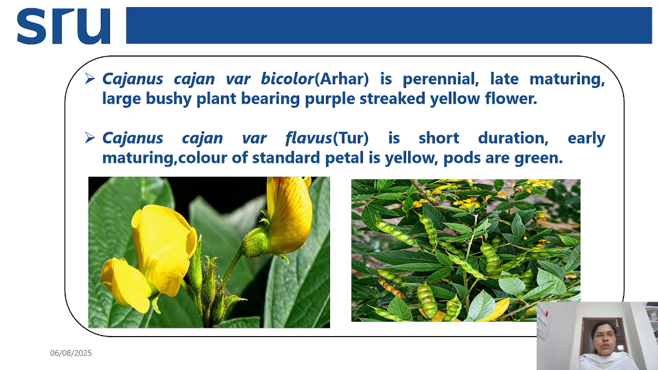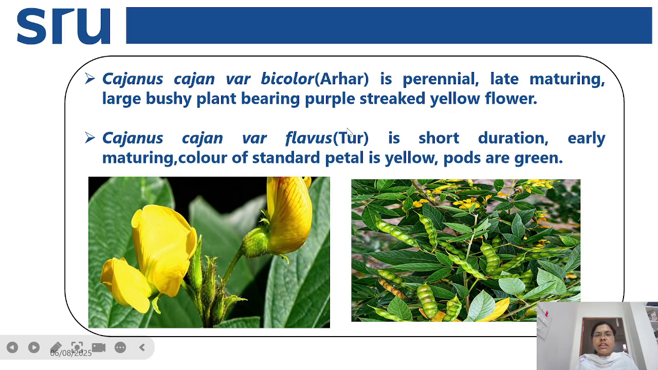So these are the two varieties present in red gram, that is Arhar and Tur. Here Arhar is Cajanus cajan variety bicolor, and Tur is Cajanus cajan variety flavus. So here you can see the difference between Arhar and Tur. Arhar is a perennial, whereas Tur is a short duration variety; Arhar is late maturing, whereas Tur is an early maturing variety.